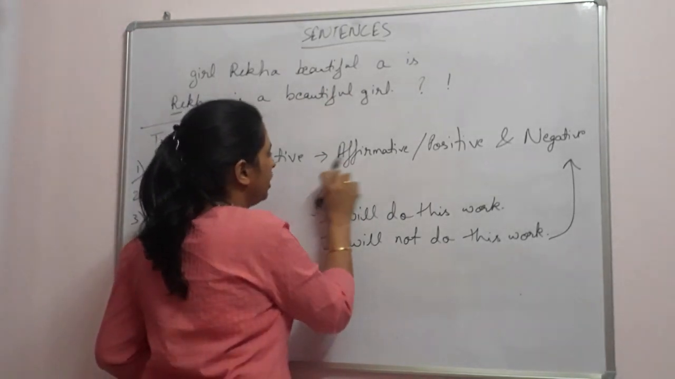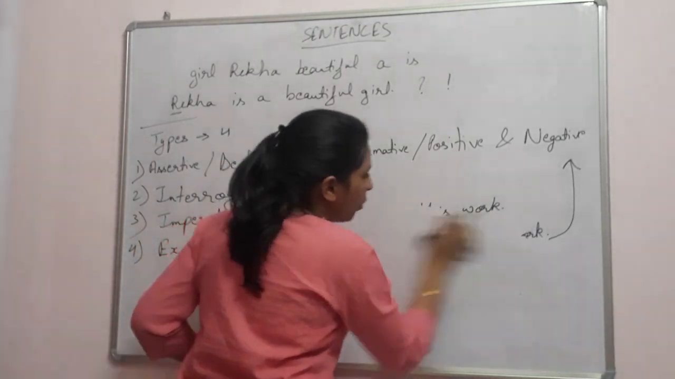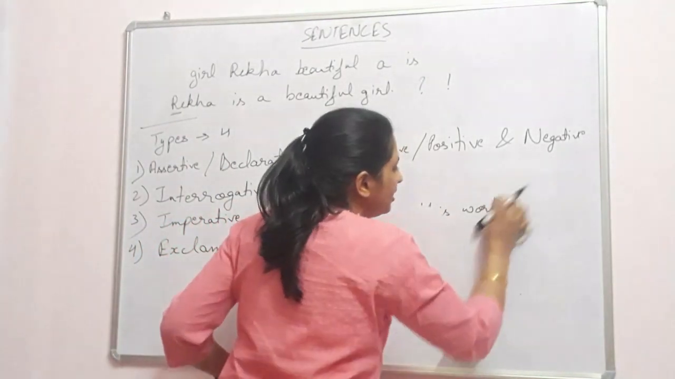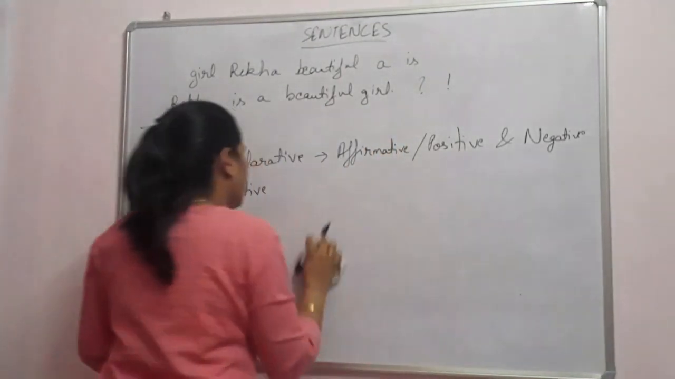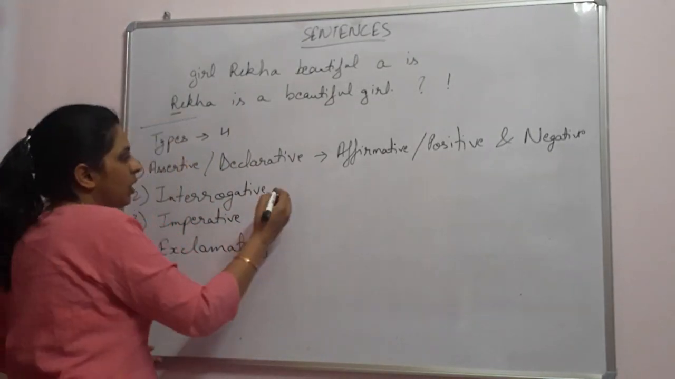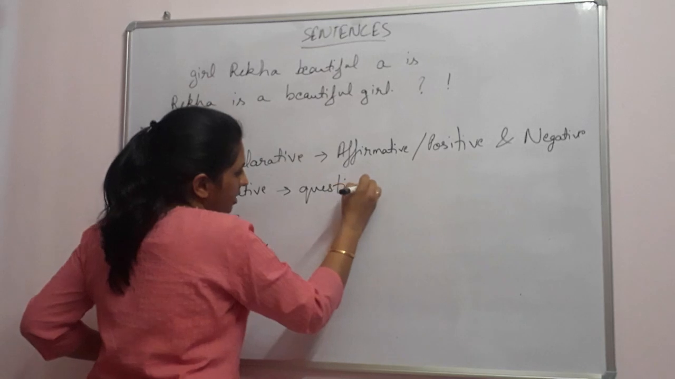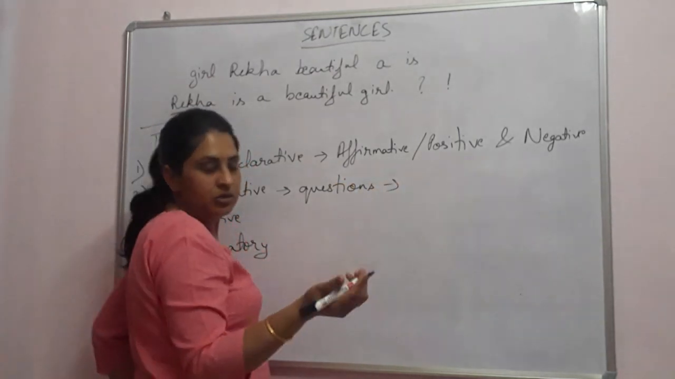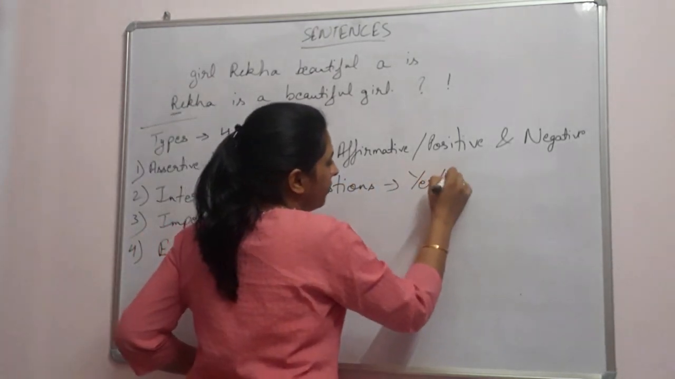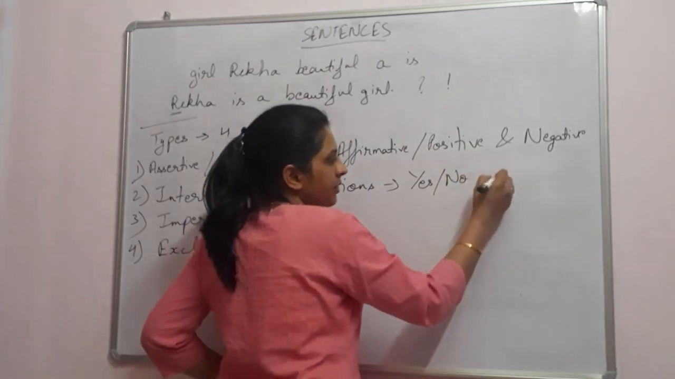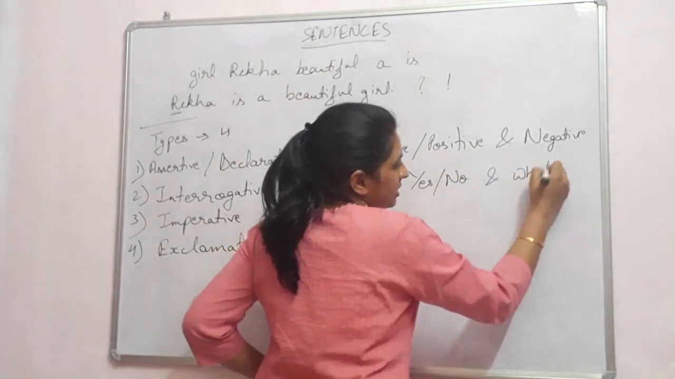Let's come to interrogative sentences. As I have already told you, these are basically questions, the questions that you ask someone. These questions are basically of two types, that is yes or no types and WH family questions.